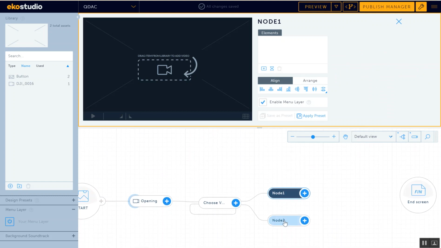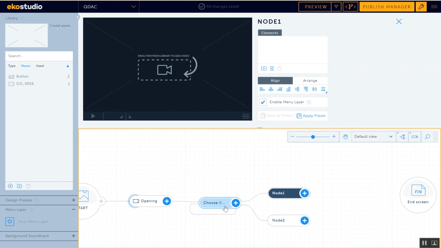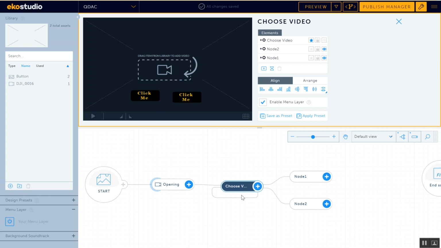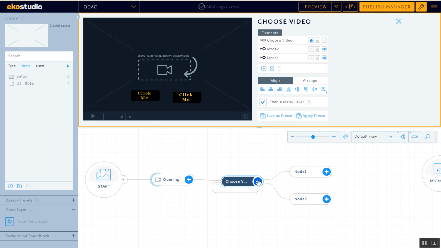So node 1 and node 2, these are nodes which can hold videos, right? This is the decision maker. Any decision-making arrow in the flowchart where a bifurcation or a trifurcation is going to happen, you need some kind of video which continues from the previous one and will continue into the next one. In terms of edit sense, it should be continuous. There should be some continuity, and you can keep it looping until a user chooses one of the two.